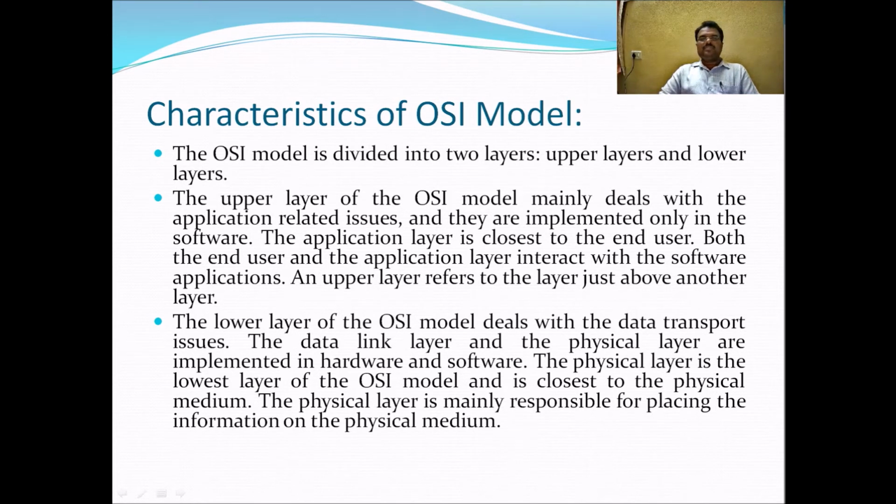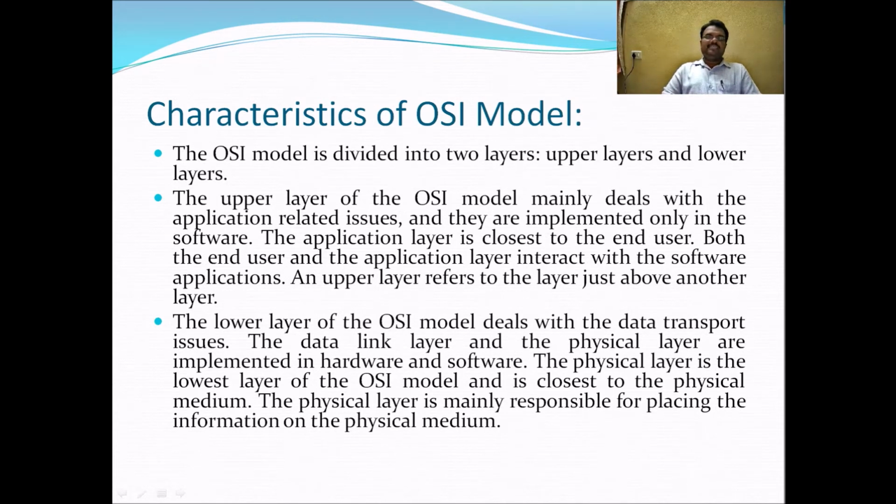The application layer is closest to the end user. Both the end user and the application layer interact with the software applications, and upper layer refers to the layer just above another layer. So we can say that the upper layers of the OSI model mainly deal with user related and application related issues, implemented only in software. The application layer is close to the end user.